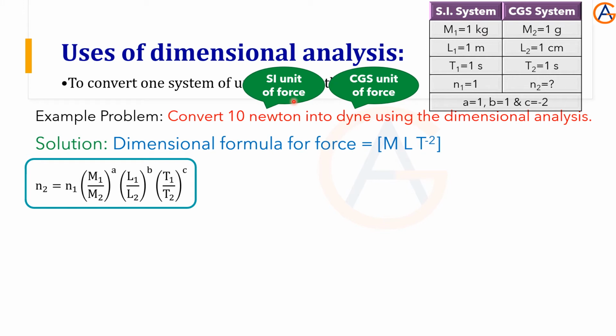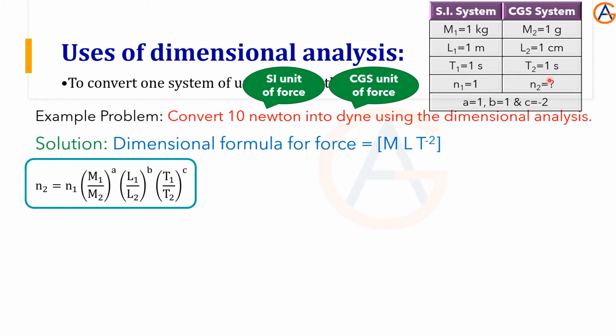This is the force in SI units. M1, L1, T1 are the units. We all know that in the SI system, mass is measured in kilogram, length in meter, and time in seconds, only these three. Now in CGS, mass is measured in gram, length in centimeter, and time in the same seconds. M2, L2, T2 are written. Now N1 for this problem we have to take 10, but we will take it as 1 first. So 1 Newton equals how many dynes?